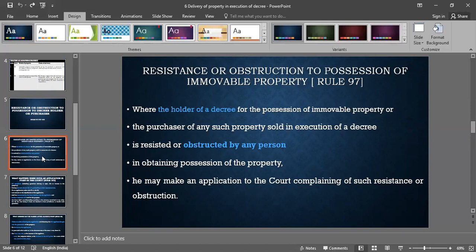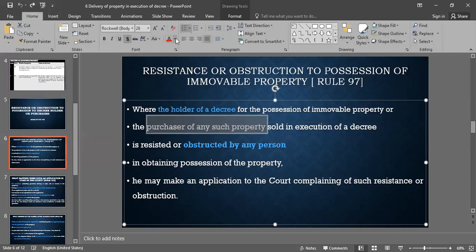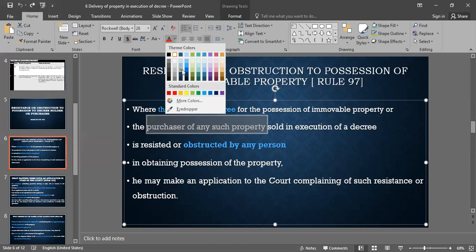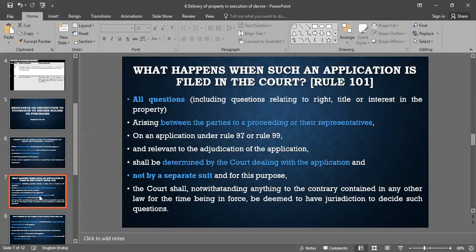Who may make an application? Holder of a decree or purchaser of such property. So the purchaser of such property will also be able to apply in case of obstruction. If his possession is obstructed, then he may apply to the court accordingly. Let's move on to the next slide, which talks about what happens when such an application is filed in the court.